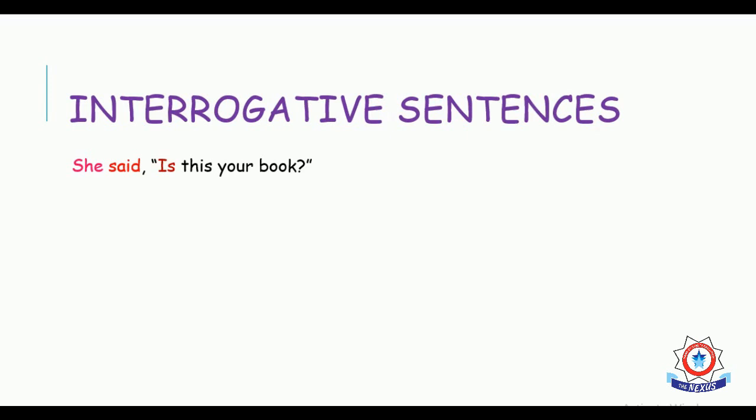First, on the screen you can see she said, "Is this your book?" So here the sentence is starting with is. Is is a helping verb. So when you convert this sentence, in the previous sentences, whenever we converted a sentence, we used to join both of the parts, reporting and reported part, with that. Here, when we convert this sentence, we are gonna combine both parts with whether or if. Yes, you may read this statement that is given on the screen, the second statement. If the statement is starting with a helping verb, then in the conversion we are going to use whether or if.